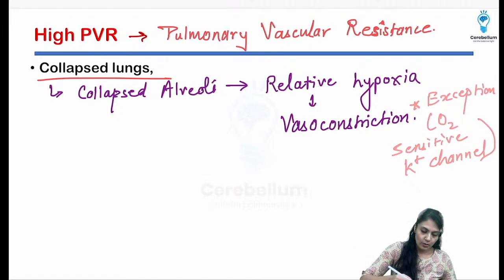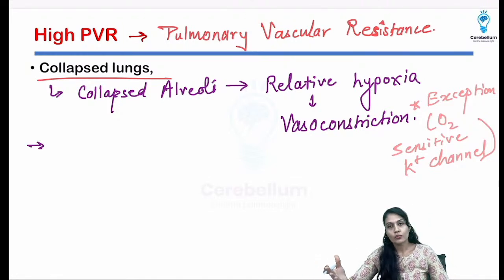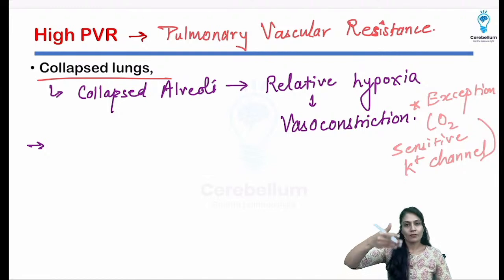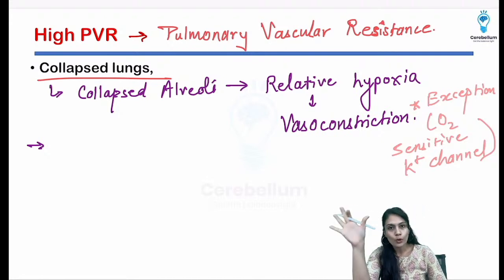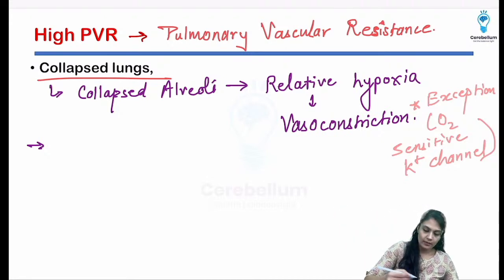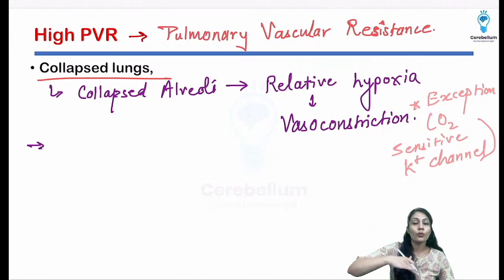When the resistance is higher, most of the blood from the foramen ovale is going to go towards the left atrium rather than coming from the right ventricle into the lungs. And the aorta is wide open, right, and that's why the systemic resistance is low.